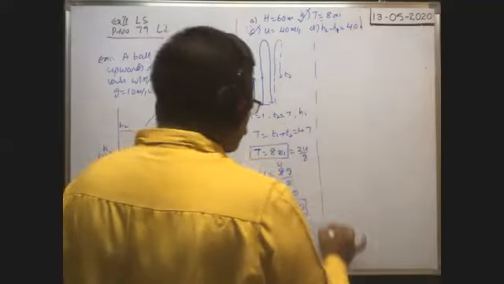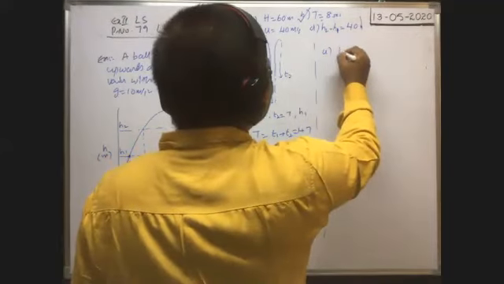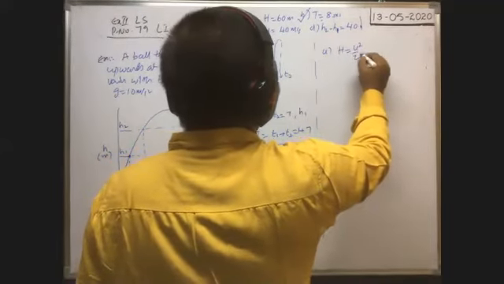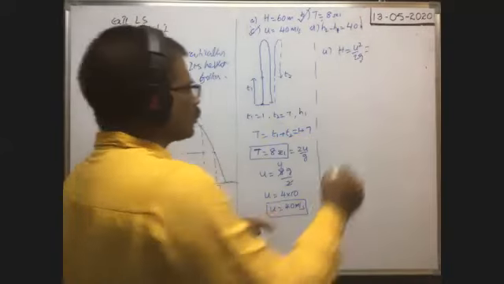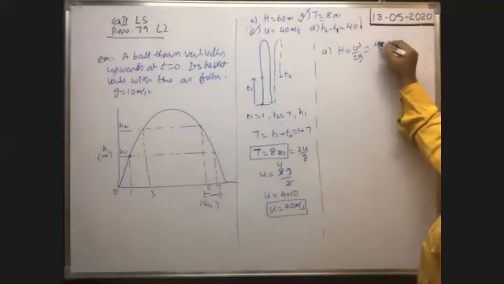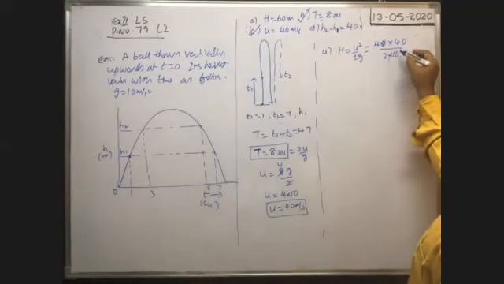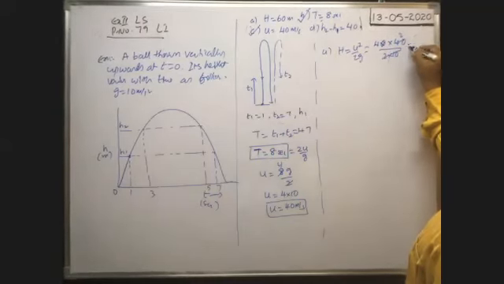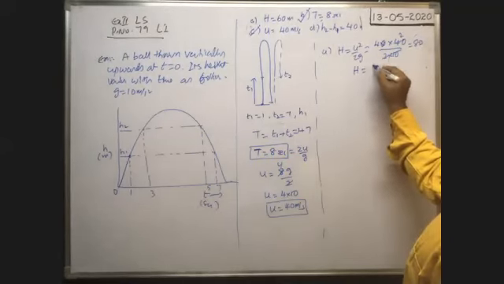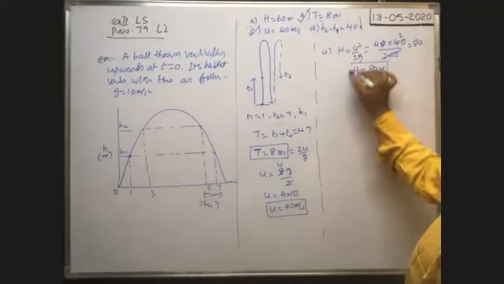Next, option A, maximum height reached. Maximum height reached is equal to u square by 2g. As we got u, substitute here: 40 into 40 by 2 into g, which is 10. 2 tens are 20, so h is equal to 80 meter. That is not correct.